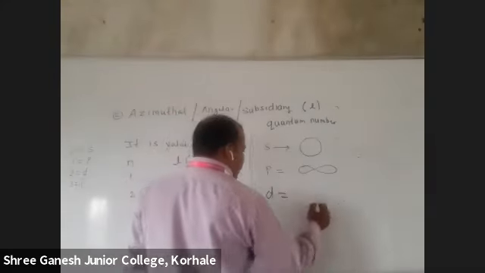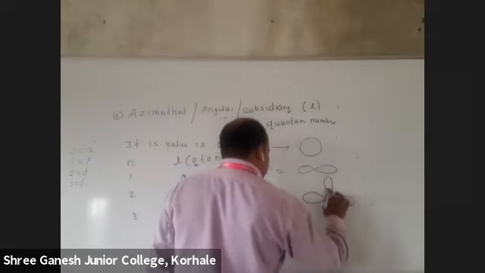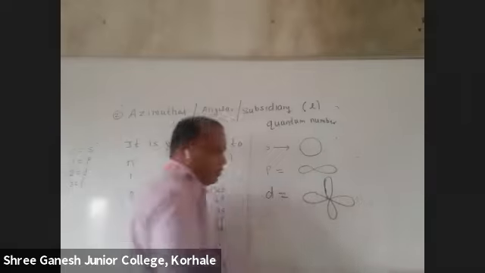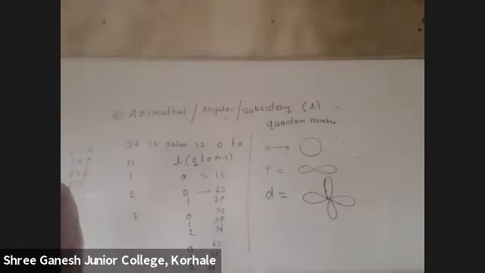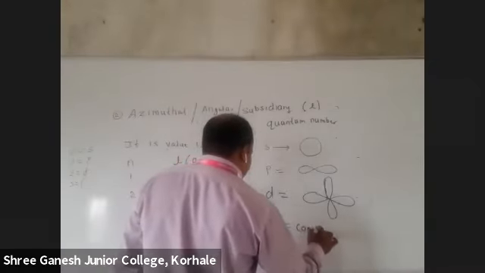D is double dumbbell. Write these down in spellings. S spherical, P dumbbell shape, D double dumbbell, and F has complex shape.